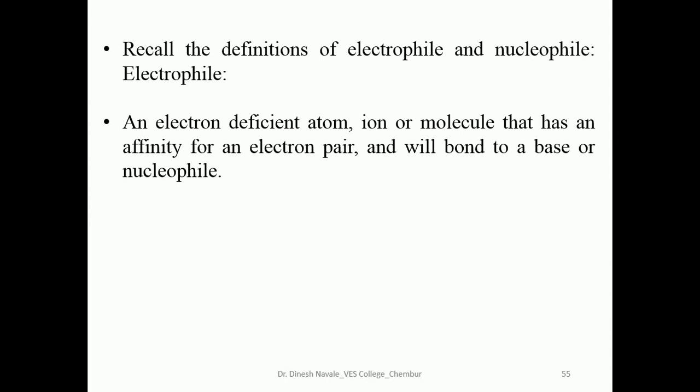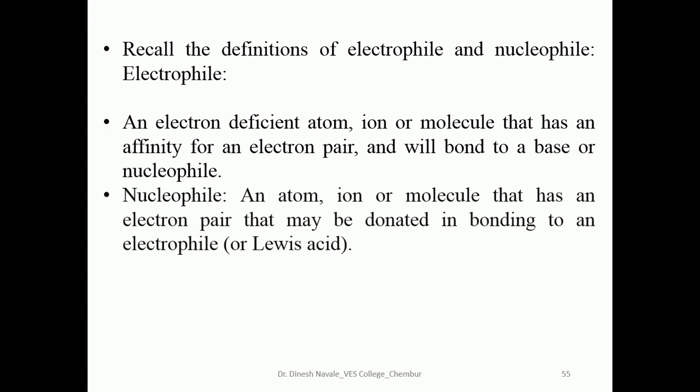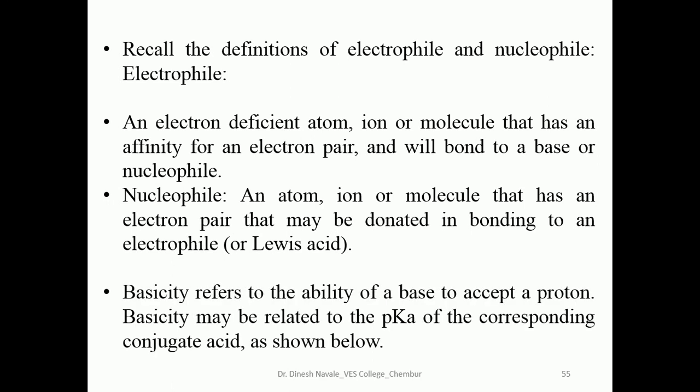An electrophile is an electron-deficient atom, ion or molecule that has an affinity for an electron pair and will bond to a nucleophile or base. And a nucleophile is an atom, ion or molecule that has an electron pair that may be donated to the electron-deficient center, like electrophiles.